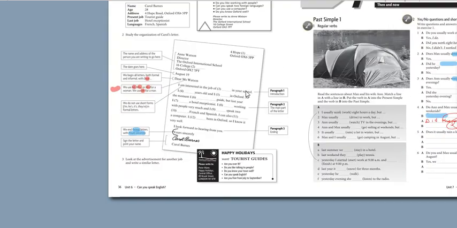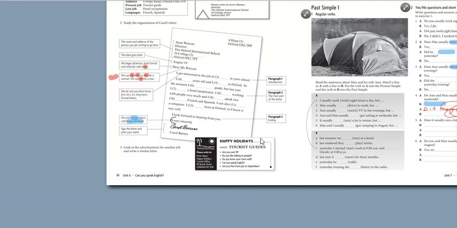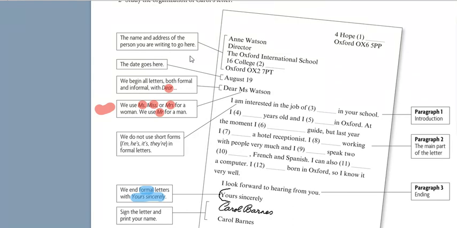This is a formal letter, so you study this letter carefully and try to understand how we format, how we prepare a formal letter. A formal letter has 3 different paragraphs here, and we start a formal letter with addressing a person. We address the person here, then we put the dates here, and we begin with dear Miss Watson, dear Mr. Ahmed, dear Abdullah, so things like that.